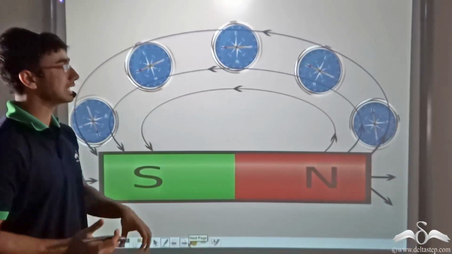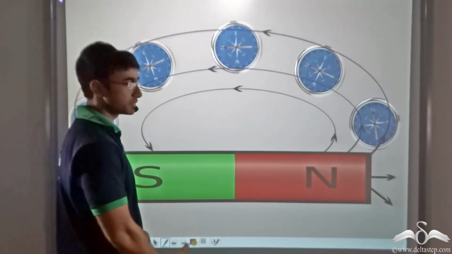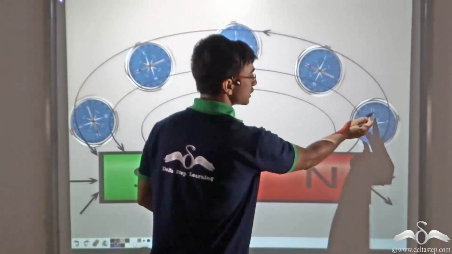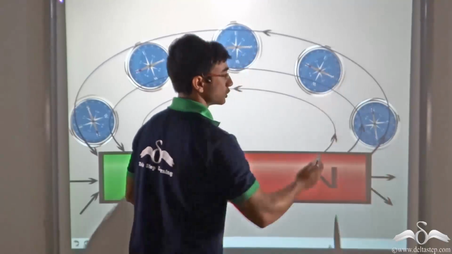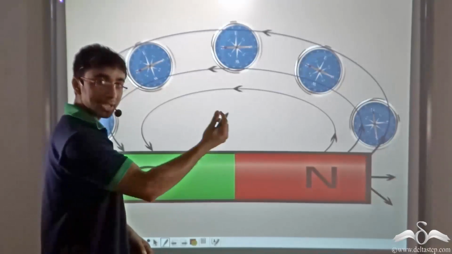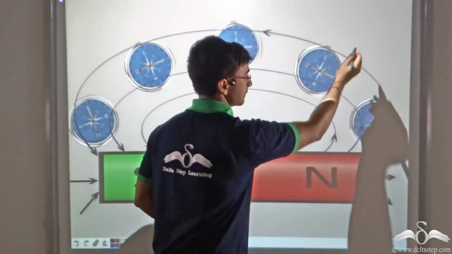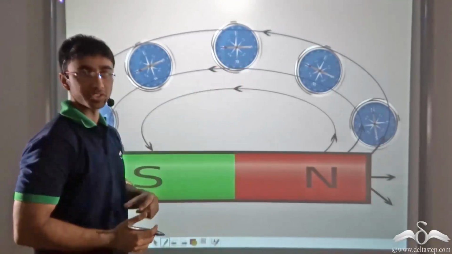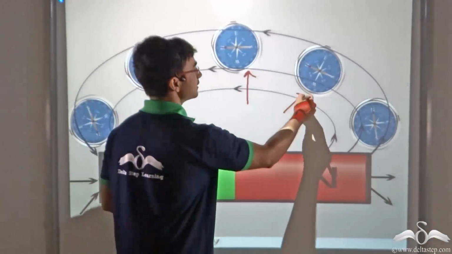So let us see how, with the help of a compass, we can plot or map the field lines. Now we start from the north pole. As you can see, when the compass is kept near the north pole, the red part of the compass, or the needle of the compass, is facing away from the north pole. Why? Because the red part of the needle indicates the north pole of the magnet of the compass, and since like poles repel, it is facing away. Now let us see what happens when we place this compass at different points. Now I have placed the compass, let's say, at this point and this point.